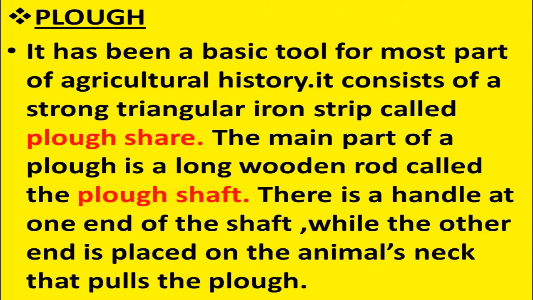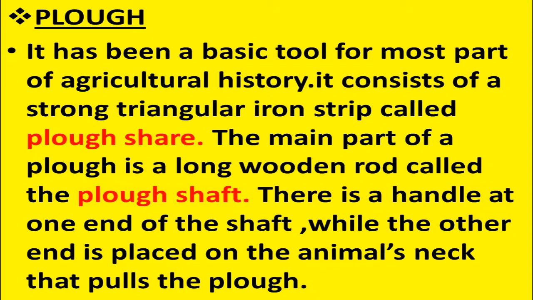Now we will discuss the agricultural implement plough. Plough has been a basic tool for most part of agricultural history. So if we look back into the history of agriculture, we can see that plough has been used as a basic tool right from the beginning. It consists of a strong triangular iron strip called ploughshare. The main part of a plough is a long wooden rod called the plough shaft. There is a handle at one end of the shaft, while the other end is placed on the animal's neck